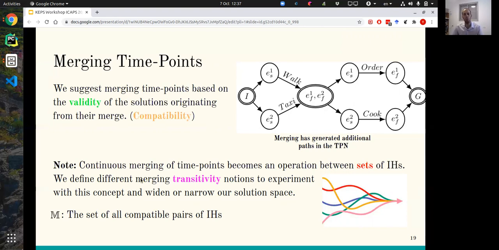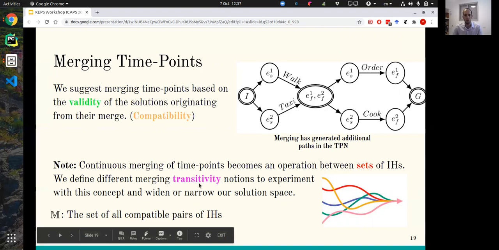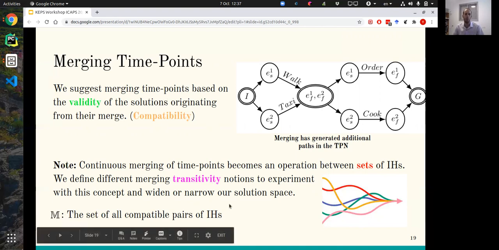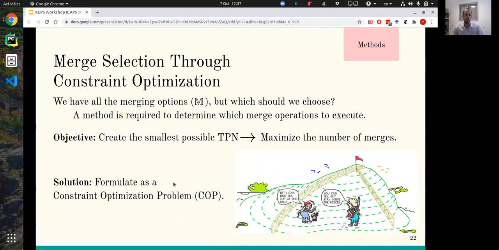We note that once we merge more and more time points together, the operation of merging becomes an operation between sets of the IHs it represents. To deal with this and to widen and narrow our solution space, we defined merging transitivity notions, which are further explained in the paper itself. We denote M as the set of all compatible pairs of IHs we are willing to consider merging. And then we have the process of choosing which ones to actually merge, and this we do by formulating a constraint optimization problem, a COP,